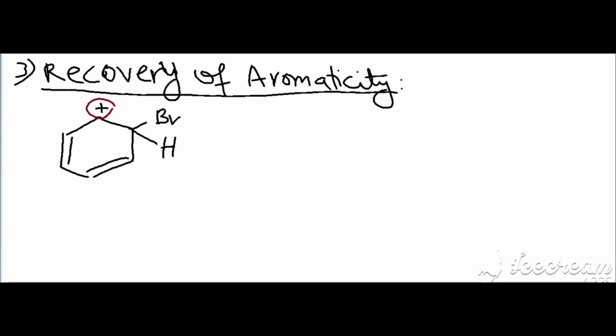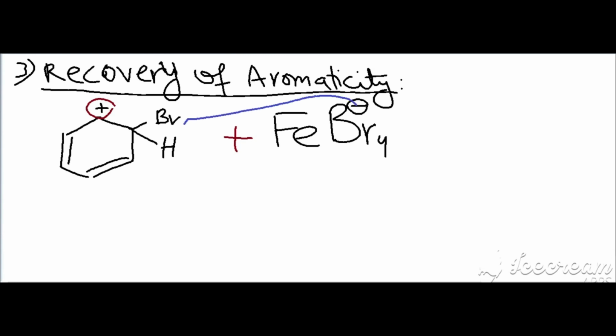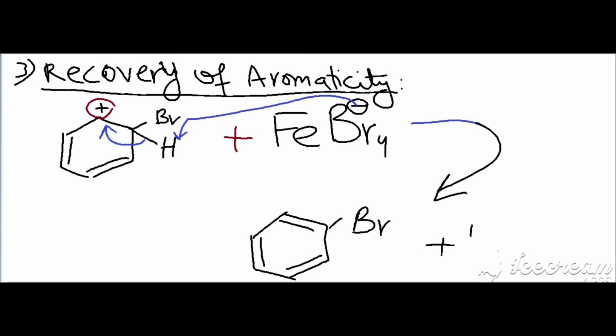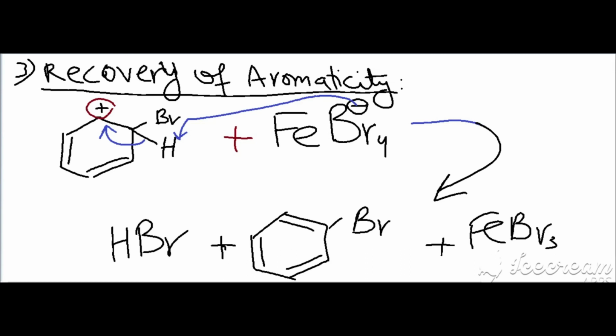In the next step, what happens? We have taken FeBr3 as a catalyst, but in the first step it is utilized and forms FeBr4 minus. That FeBr4 minus will attack the hydrogen, and the benzene ring regains its aromaticity, and the catalyst is also recovered. And what is formed? Bromide ion reacts with the proton to form HBr. That is the general mechanism.